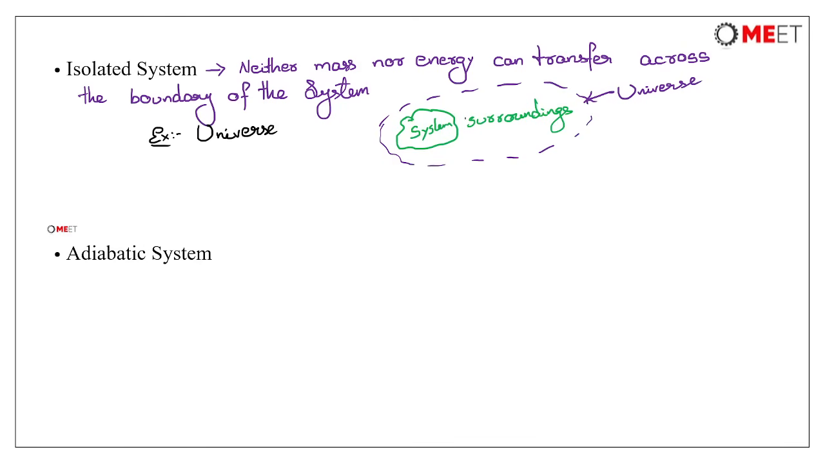See, whatever the interactions that are taking place will be between the system and the surroundings only. The energy transfers or the mass transfers will happen between the system and surroundings. Suppose if we consider system and surroundings together, that is the entire universe as a system, then from the universe neither mass nor energy transfer takes place. So, the universe can be considered as an isolated system.